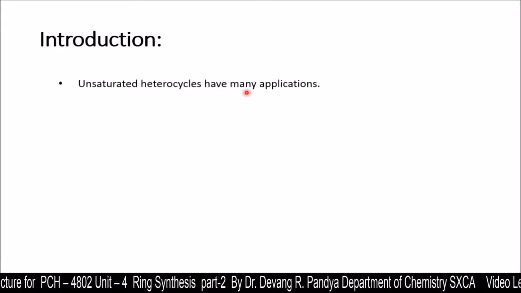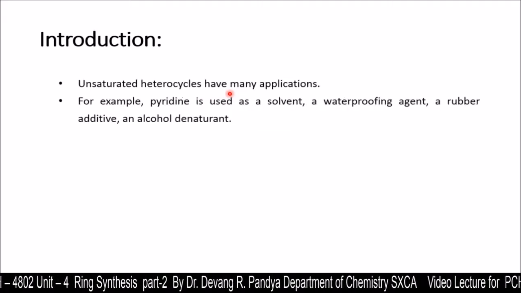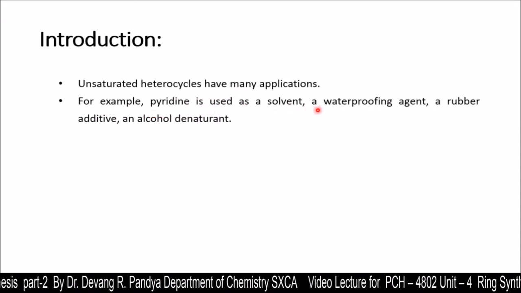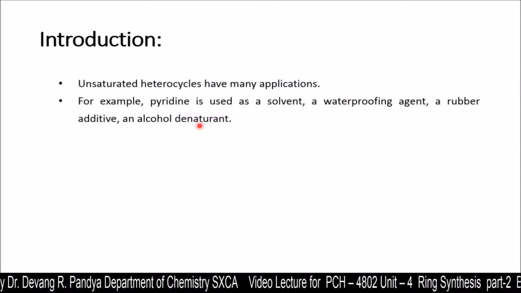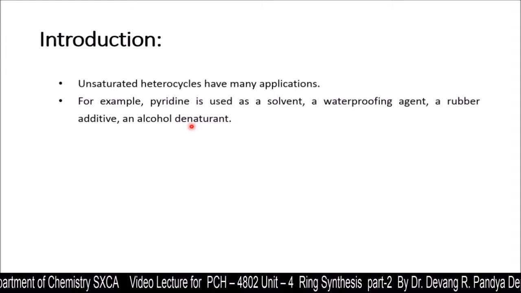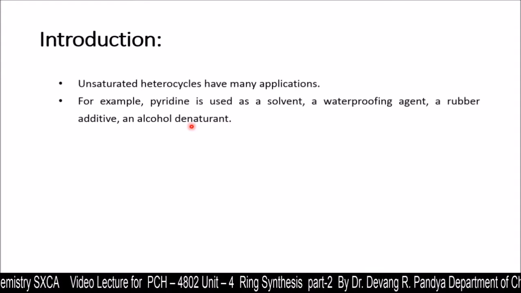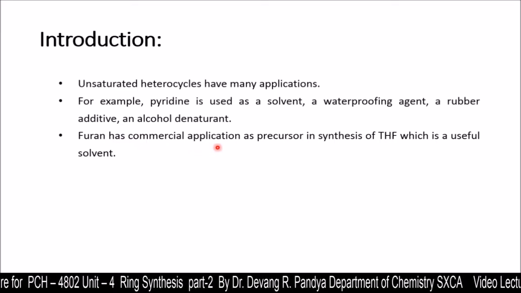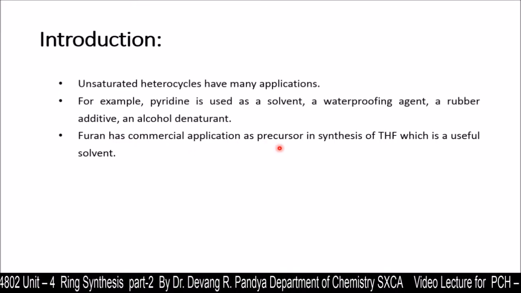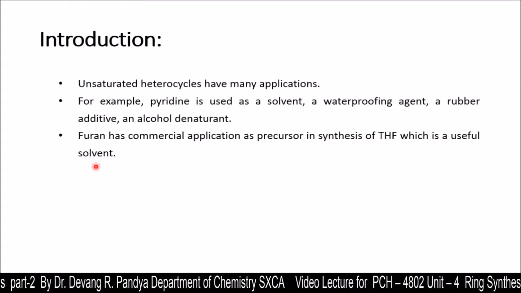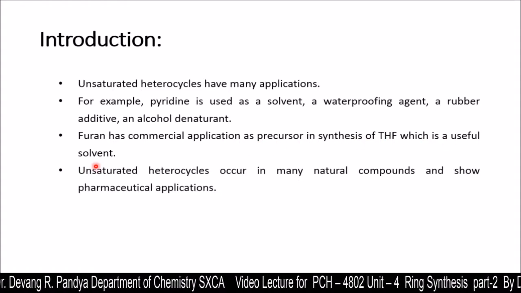Unsaturated heterocycles have many applications. We have the example: pyridine is used as a solvent, a waterproofing agent, a rubber additive, an alcohol denaturant, etc. Furan has commercial application as a precursor in synthesis of tetrahydrofuran, which is a useful solvent as well.